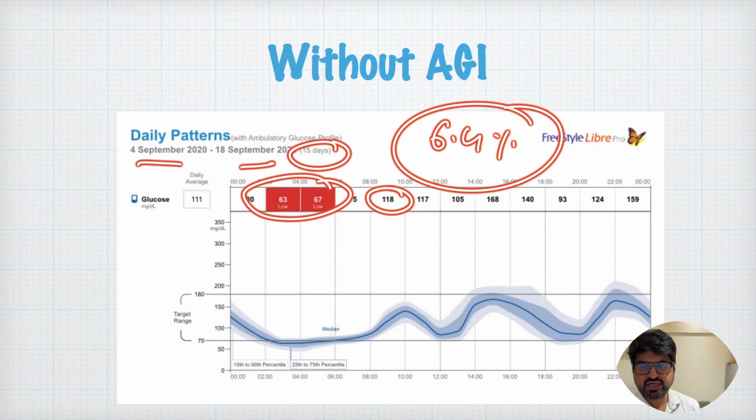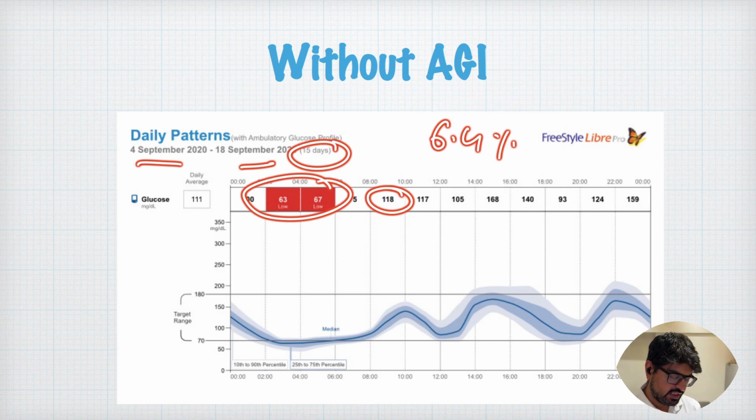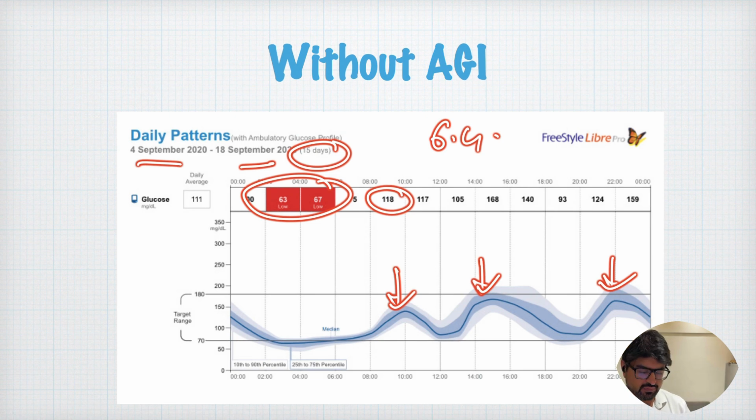So he was very happy with the glycemic control. But having said that, there was still some residual issue. And again, when we saw this patient's CGM, you can see post meals, every time the patient is having these types of peaks, right? So post breakfast is having a peak, post lunch is having a peak, post dinner is having a peak, right? So there are small peaks which happen post meal.